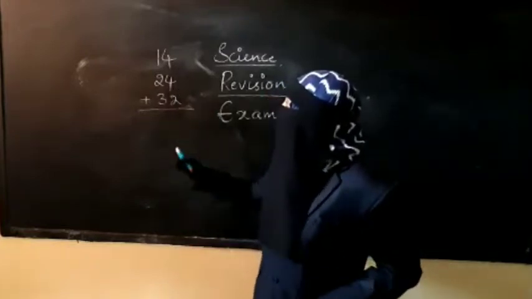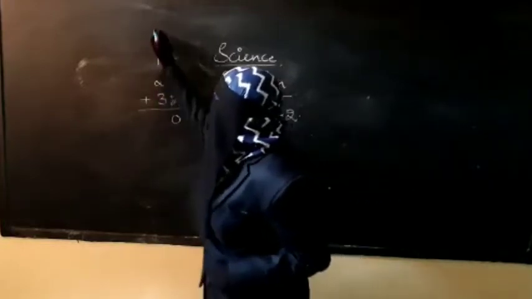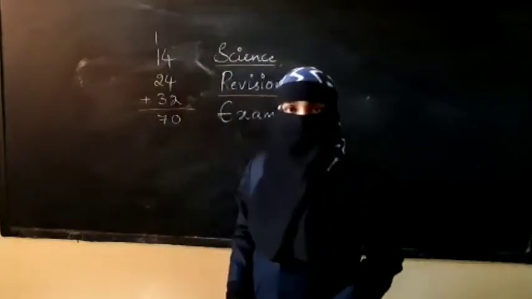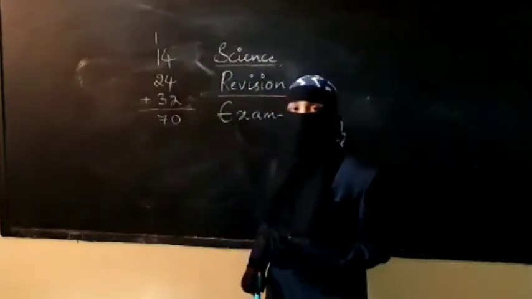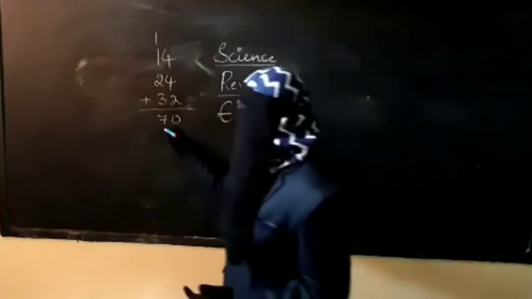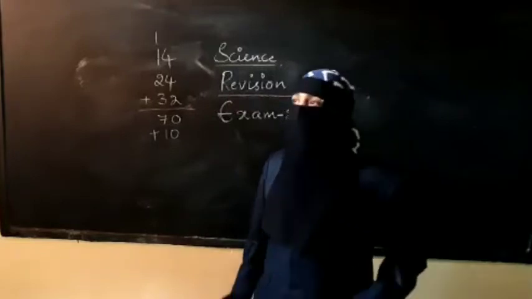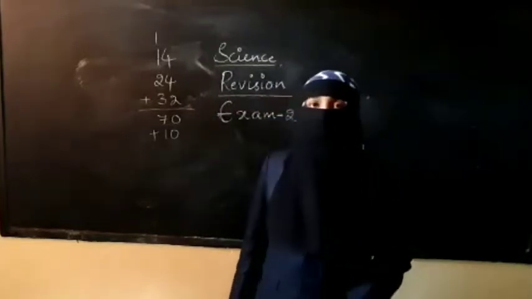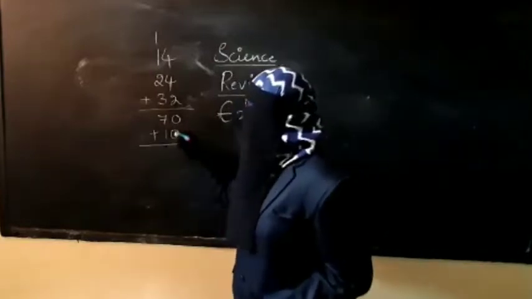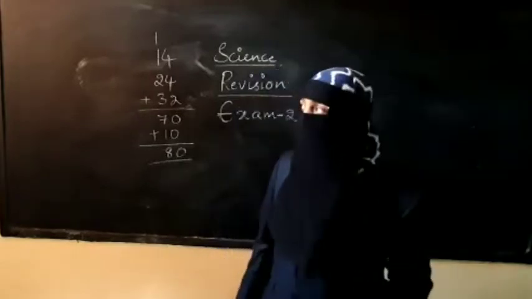So now let us add all this. 4 plus 4 is 8, 8 plus 2 is 10. 14, 24, 32, so your first part, part A, the subjective paper with questions and answers, will be of 70 marks. Then 10 marks will be for objective. Fill in the blanks will be given, you have to answer 10 fill in the blanks. Each blank carries 1 mark, 10 ones are 10. Now add part A and part B, and you will get completely 80 marks. So your question paper will be of 80.